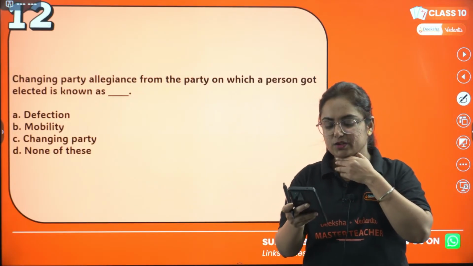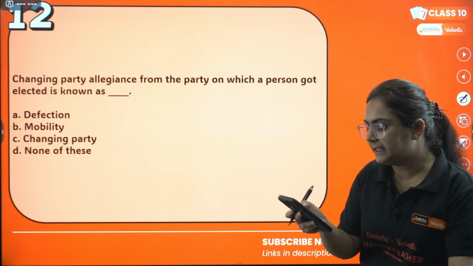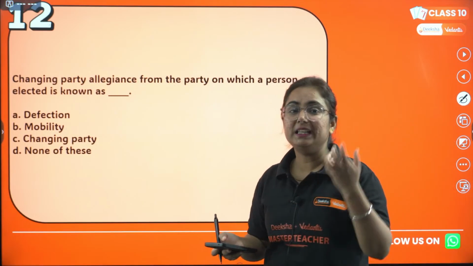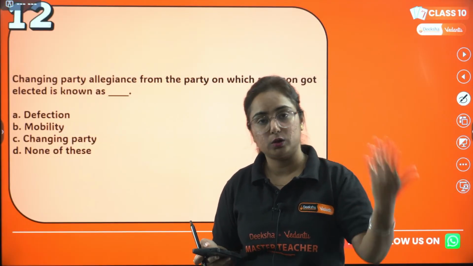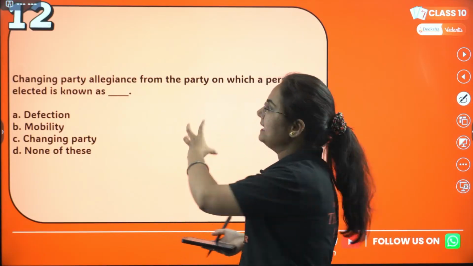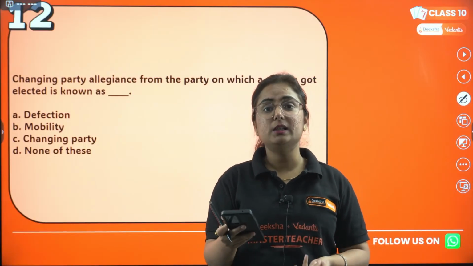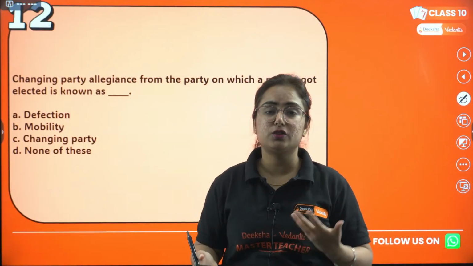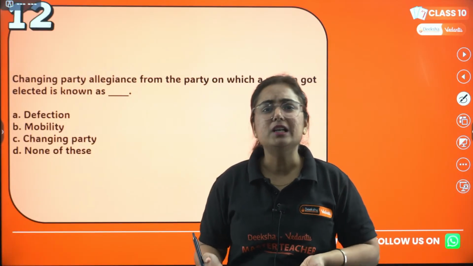Changing party allegiance from one party to another is known as defection. A law has been passed, legally authorized by the government of India, against this, because it has become a habit of our political parties to change parties constantly after winning, and it is a betrayal of the public of India.